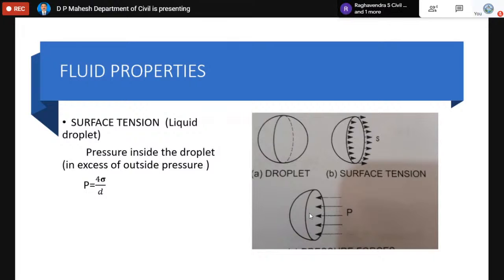As long as the pressure inside and the force acting on the free surface are equal and opposite, it has a life. When these two are not equal, the droplet will lose its life. Similarly, this is called tensile force, the tensile force which acts away from the droplet. So here there is a pressure inside the droplet which tends to act in the opposite direction of the surface tension. For equilibrium, these two are equal. And finally, the pressure inside the droplet is equal to 4 sigma by d. The final formula I have written, 4 sigma by d.